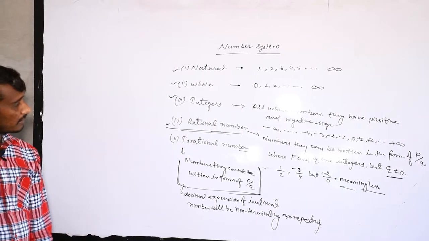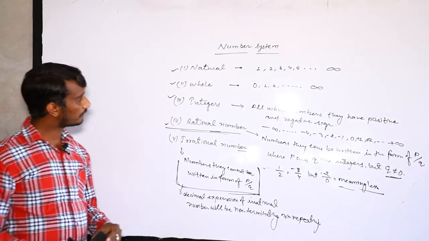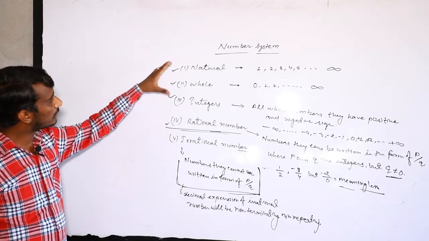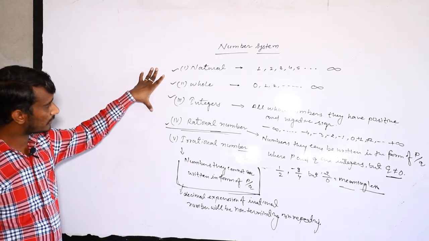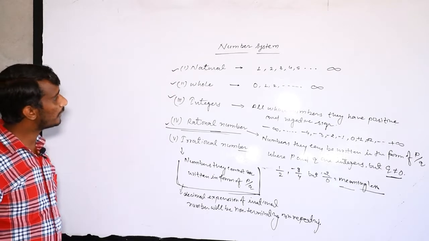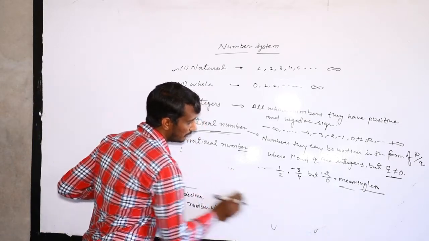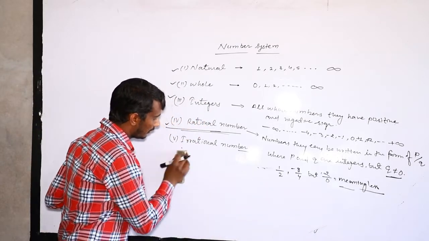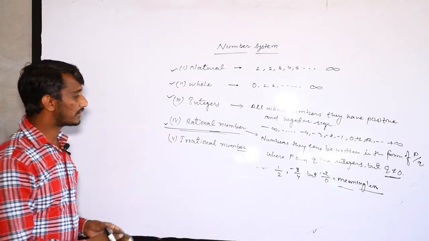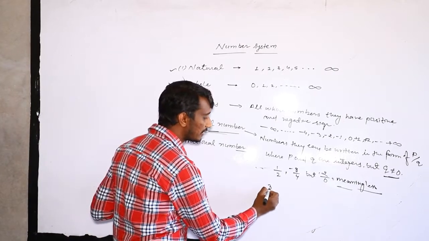I hope you can write and remember all the definitions written on the board. Next, check some examples of rational numbers. Is 3 a rational number or not?